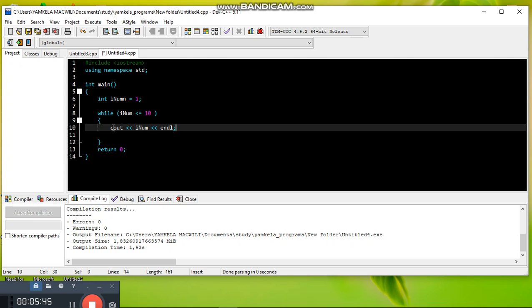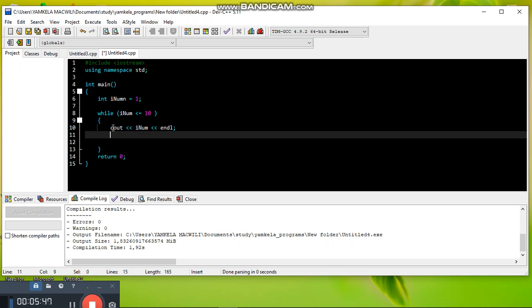So each one will be printed after another. Then you do something which is called increment. You must increment your counter. This is what will happen.